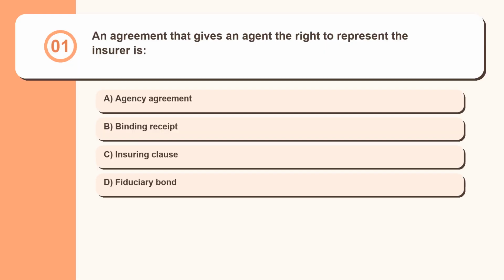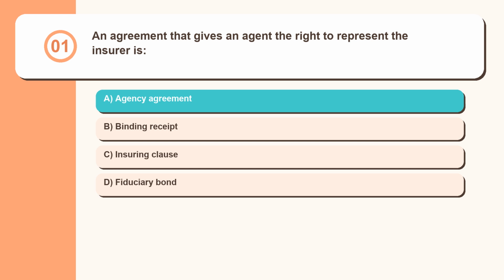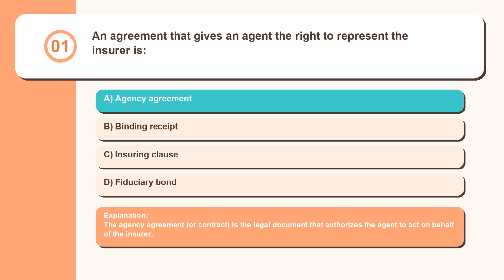New Jersey Life and Health Insurance Exam Study Guide. What you must know. Question 1. An agreement that gives an agent the right to represent the insurer is: agency agreement, binding receipt, insuring clause, fiduciary bond. The agency agreement, or contract, is the legal document that authorizes the agent to act on behalf of the insurer.